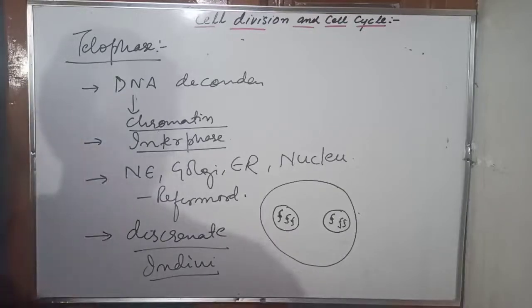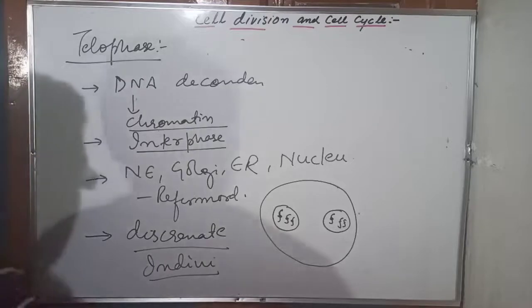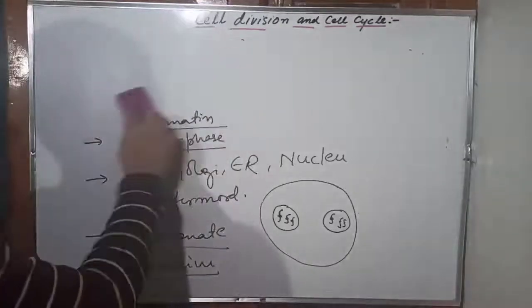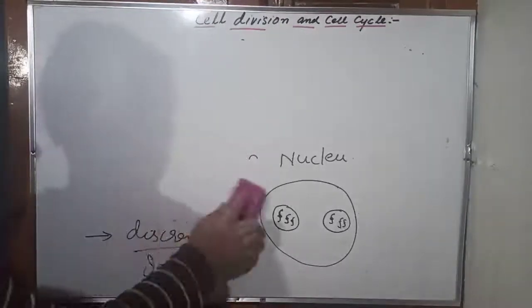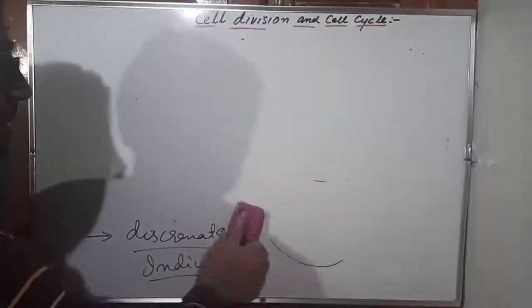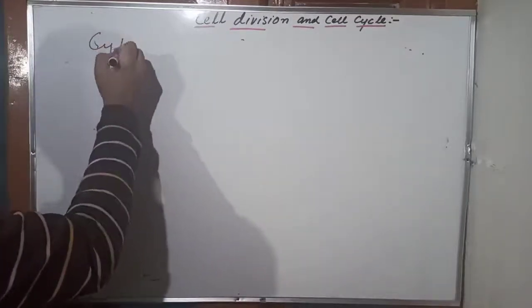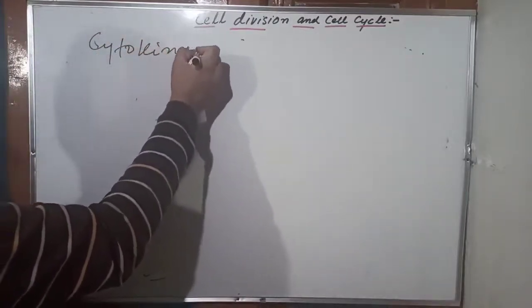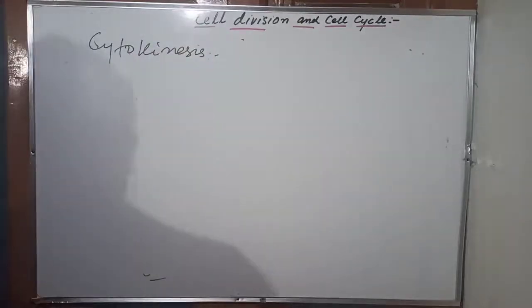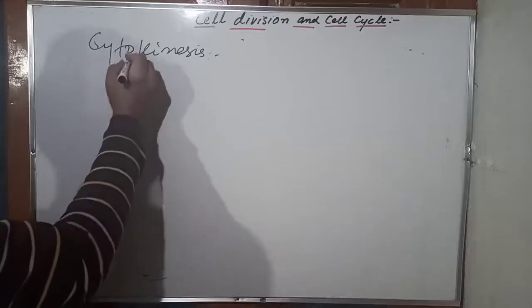So this is about the telophase, and this is all about the M phase. And which part of the M phase? That is karyokinesis. Another part of the M phase is cytokinesis. This was about the karyokinesis. Now there is another important part of the M phase, that is cytokinesis. There is a difference in the cytokinesis in plants and in the cytokinesis of the animal cell.